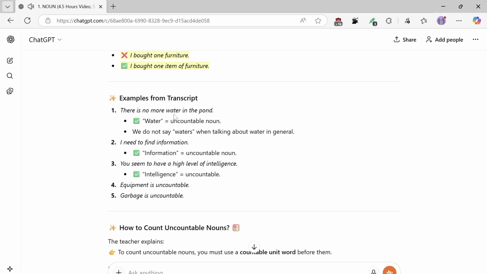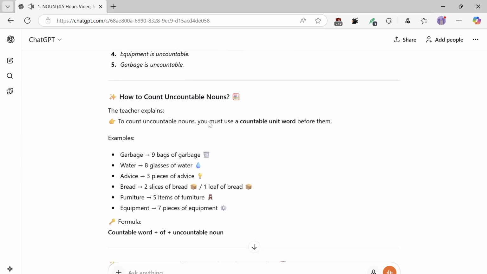2. I need to find information. Information is an uncountable noun. 3. You seem to have a high level of intelligence. Intelligence is uncountable. 4. Equipment is uncountable. Garbage is uncountable. How to count uncountable nouns?